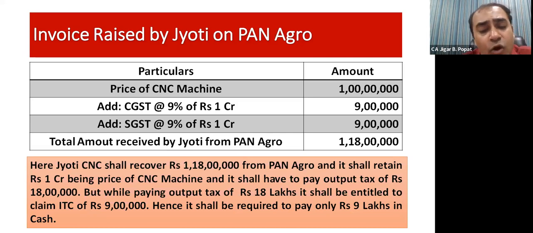So 18 lakhs is the output tax minus 9 lakhs input tax credit, which can be claimed by Jyoti CNC. So out of pocket in cash, Jyoti shall pay only rupees 9 lakhs, and that is the tax on the value addition made by Jyoti to the extent of 50 lakhs.